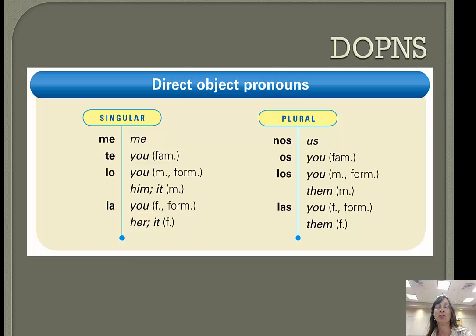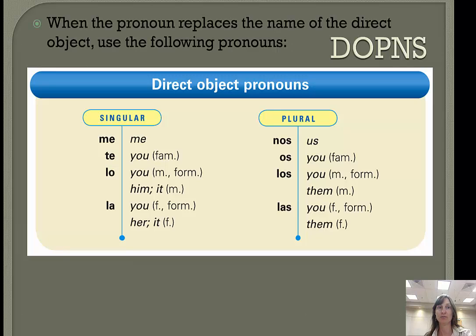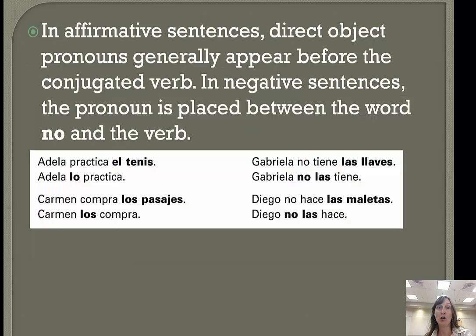Okay, now let's go over direct object pronouns in Español. Me, te, lo, la, nos, los, and las. In Español, the direct object pronouns go before the conjugated verb, unlike in English, right? So let's look at the first example. Adela practica el tenis, right? El tenis is our direct object. It's singular, masculine, so we replace it with lo, and we put it before practica, which is the conjugated verb.